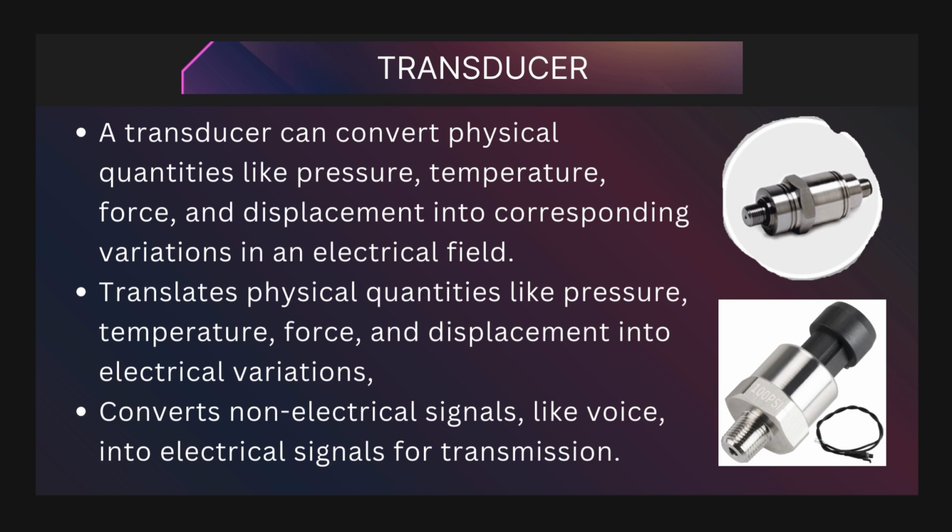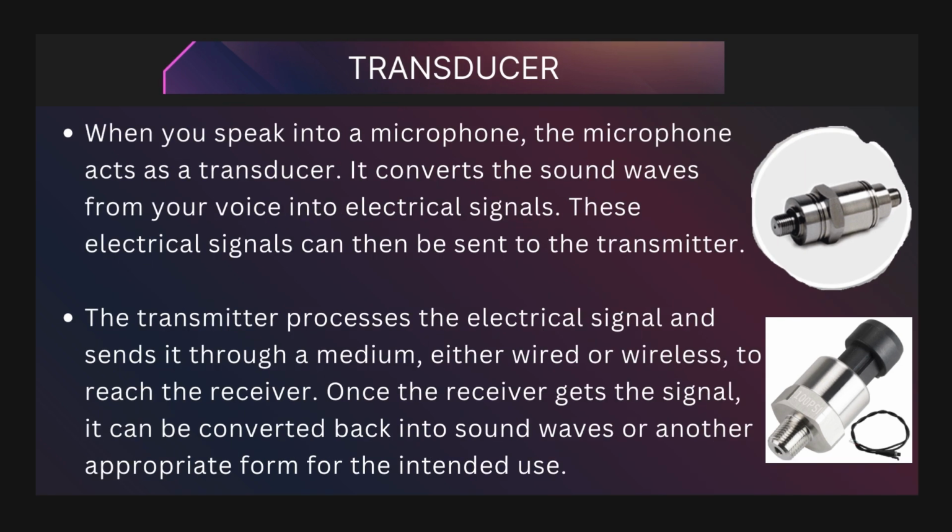Imagine you want to send a voice message. Your voice is a non-electrical signal. To transmit this voice signal over a distance, it needs to be converted into an electrical signal. Here's where the transducer comes in. When you speak into a microphone, the microphone acts as a transducer. It converts the sound waves from your voice into electrical signals. These electrical signals can then be sent to the transmitter. The transmitter processes the electrical signal and sends it through a medium, either wired or wireless, to reach the receiver.